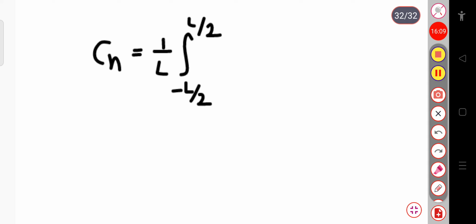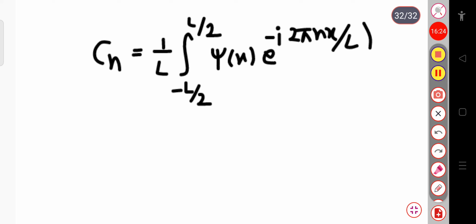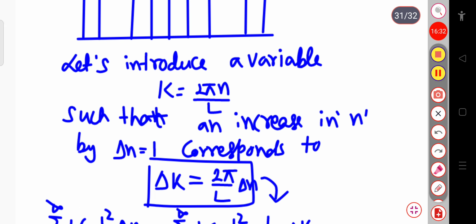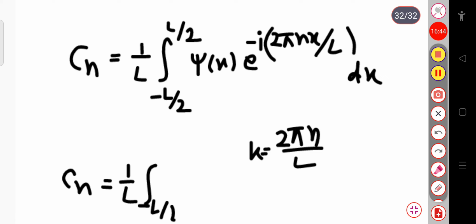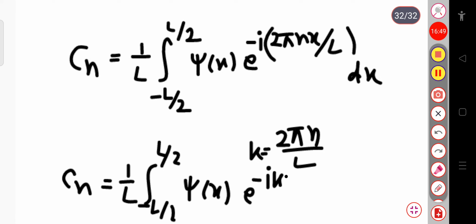Cn equal to 1 by L integration over minus L by 2 to plus L by 2 psi of x exponential minus iota 2 pi n x divided by L into dx. And here we have substituted the value of k equal to 2 pi n by L. So in this expression, if I put this value 2 pi n by L, then this Cn will be simply equal to 1 by L integration over minus L by 2 to plus L by 2 psi of x exponential minus i k x into dx, okay.